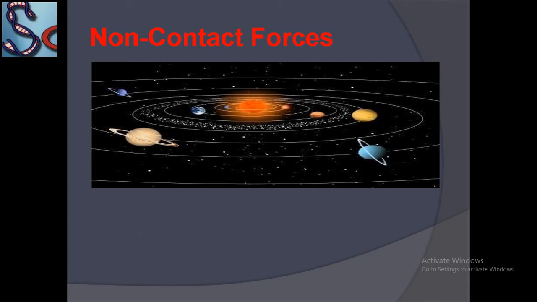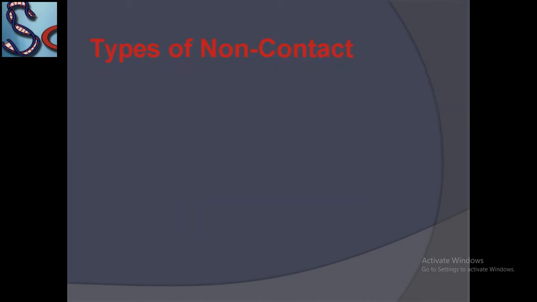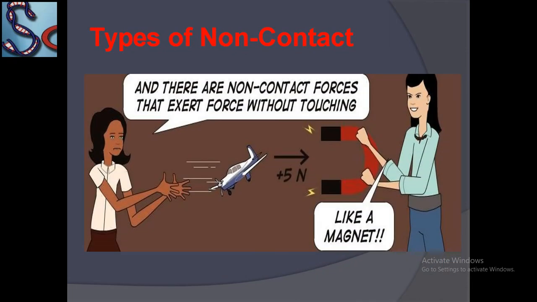These forces exist when there is no direct contact between two objects. Types of non-contact forces exert force without touching, like she is pulling the airplane with the help of a strong magnet, and the other lady did not get the plane.